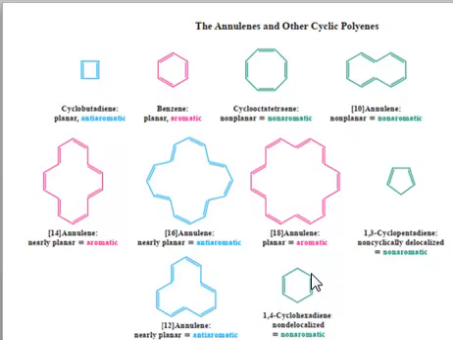So for a system to be aromatic or anti-aromatic, it's compulsory that the system must be cyclic, must be conjugated, must have 4n plus 2 electrons or 4n electrons if it's anti-aromatic, and should be planar. If any of the criteria is not met, then the system will not be aromatic or anti-aromatic. Just keep in mind that aromaticity is not smell. Aromaticity is the stability which is associated with the delocalized electrons.